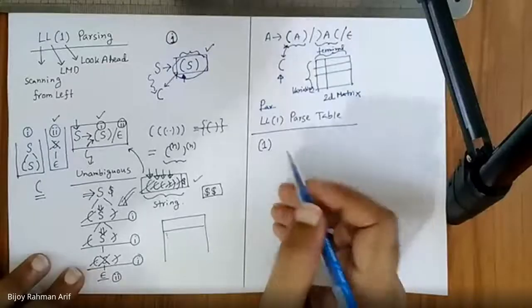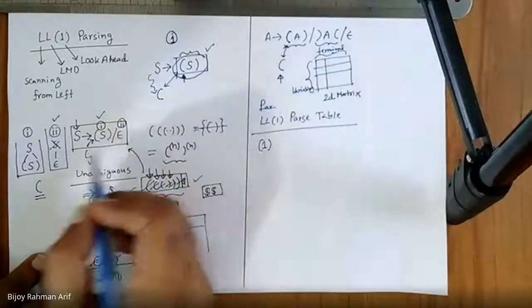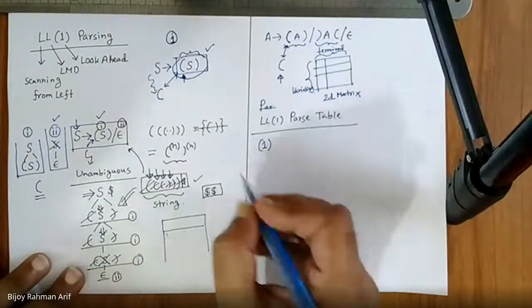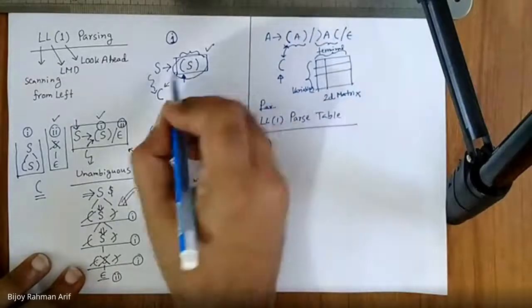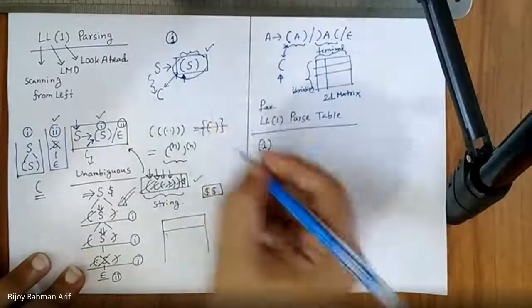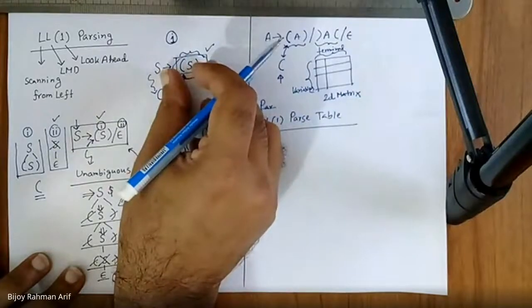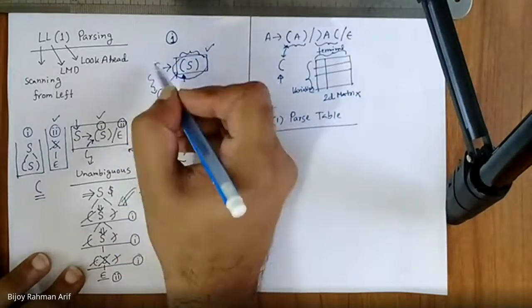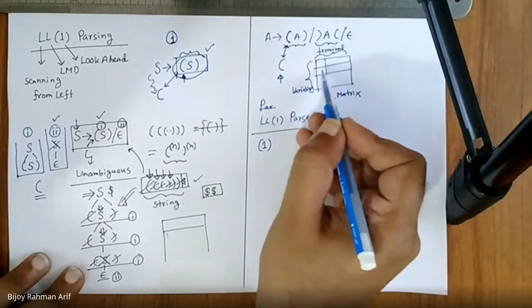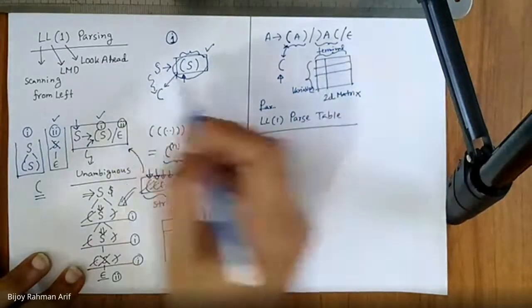So for this rule, let's take this rule: S derives open parenthesis S close parenthesis. Why should we put this rule? So this one, S is nothing but number of rows.